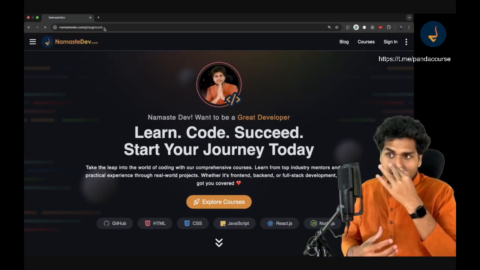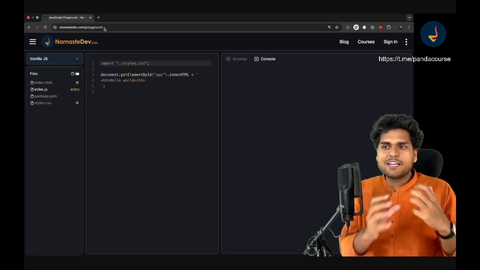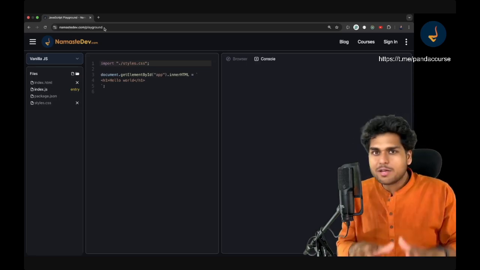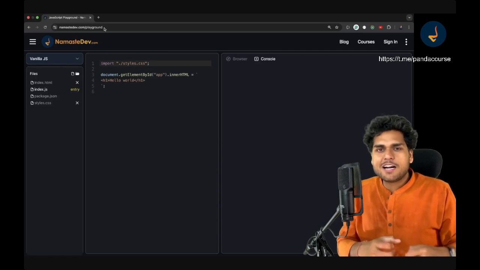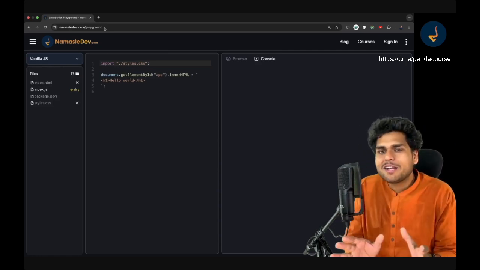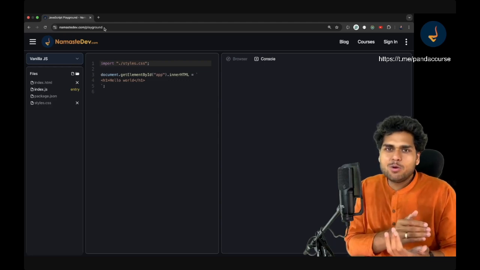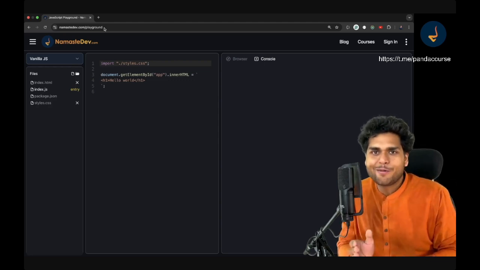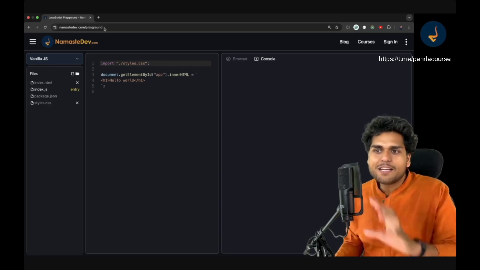So we have built a small playground for you all, so that you don't have to set up your coding environment in your local system. A lot of people don't start programming because there is a very big tutorial that you have to follow and set up your laptop accordingly, and it takes a lot of time, and by the time you set up, you lose motivation. Nothing of that sort. We have built a playground for you all.